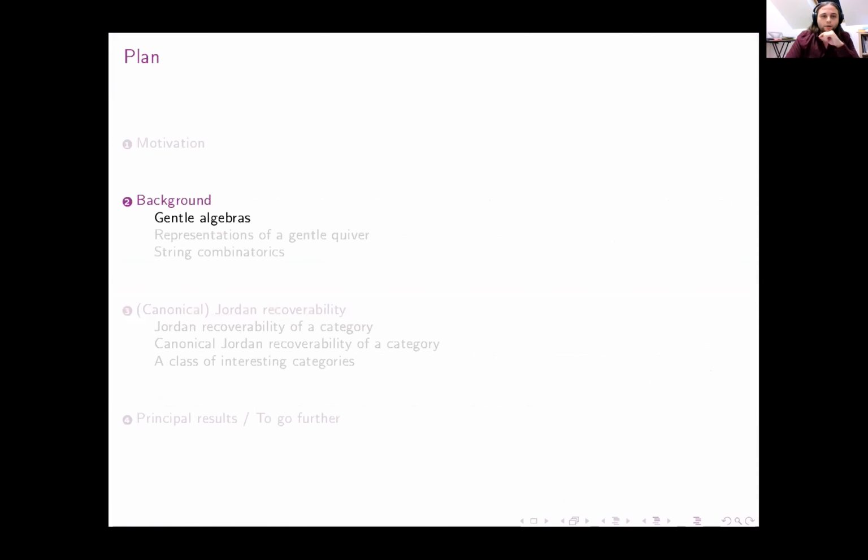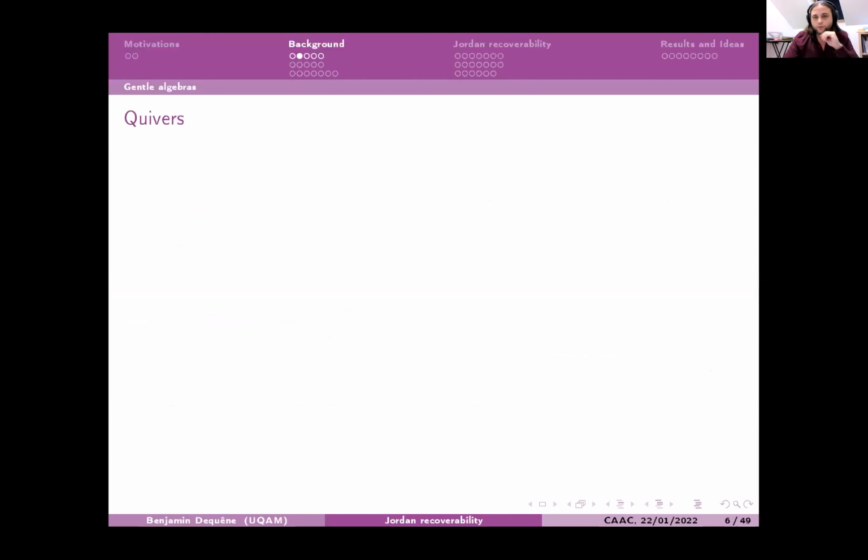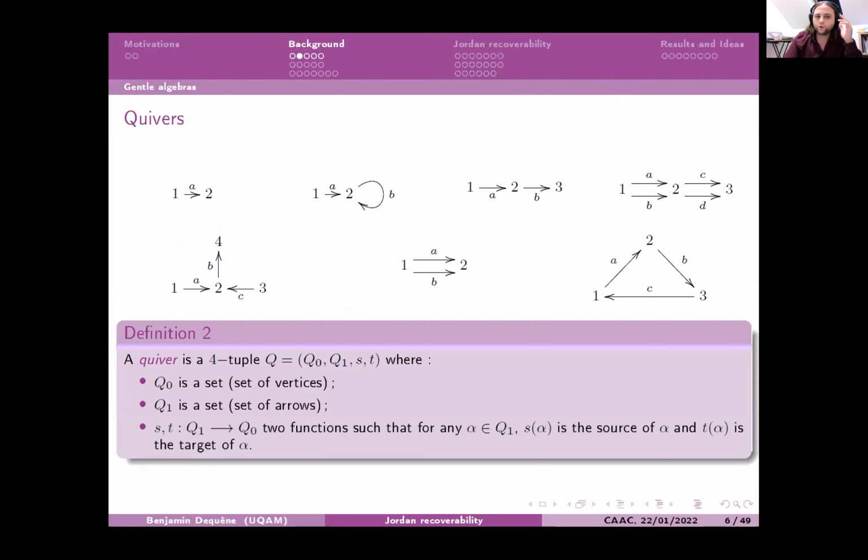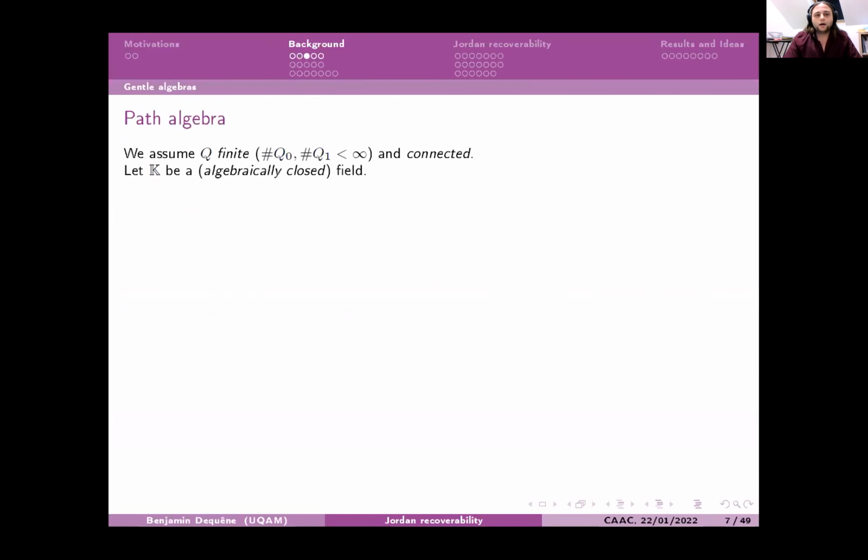So now I will go through some recall about gentle algebras. First, what is a quiver? You can just keep in mind that a quiver is like an oriented graph. You have a finite set of vertices, a finite set of arrows, and we will assume that the quivers are connected. We will also work with path algebras.